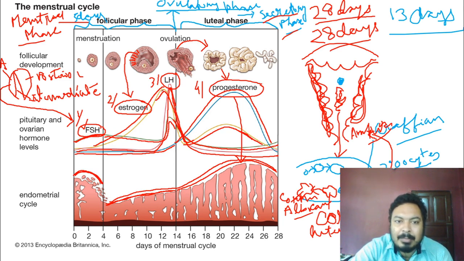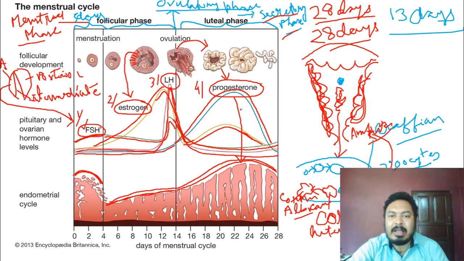That's why estrogen is going up, because there is no progesterone. Estrogen is going up to maintain the lining. Okay, so to maintain this lining also we need two hormones. First we need progesterone, we also need the estrogen. That's why estrogen again goes up to maintain the lining of this particular endometrium.